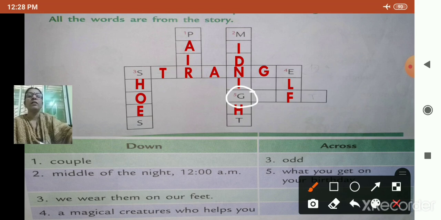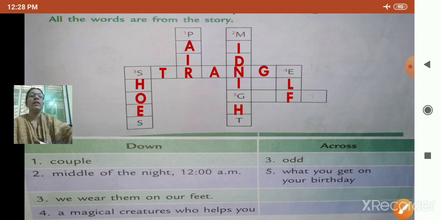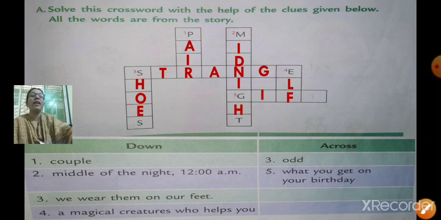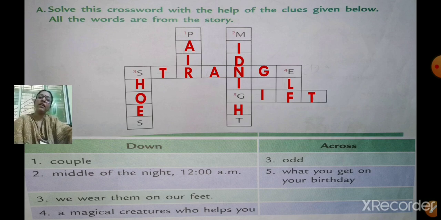The word begins with G. So, what do you get on your birthday? Yes, gift. G-I-F-T. So, what do you get on your birthday? Gift. Okay. Done. All have finished writing?